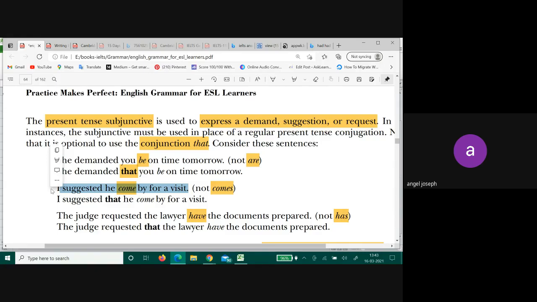So people who are writing general letters, be very thorough with the subjunctive mood. People who are doing academic, okay, I didn't say anything, right? So you can understand.